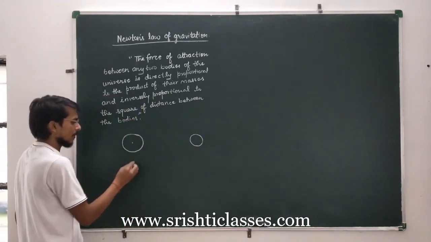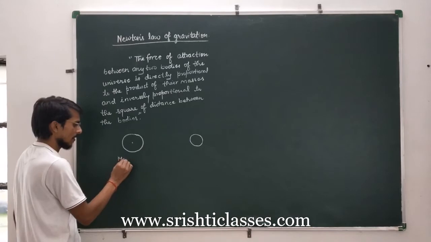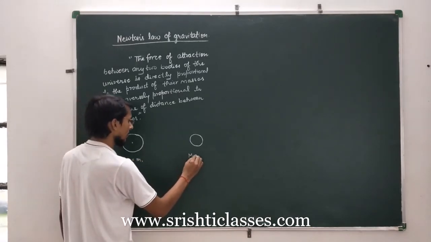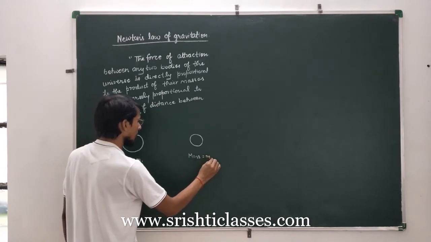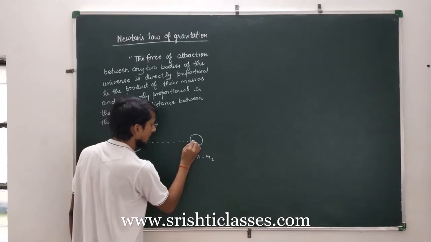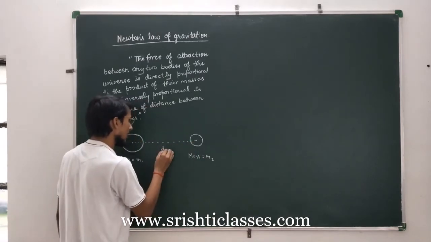This body has mass m1, and this body has mass m2. The distance between the centers of these two bodies is d.